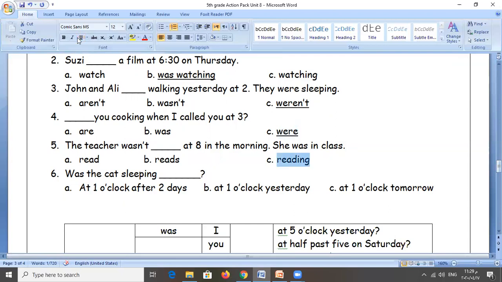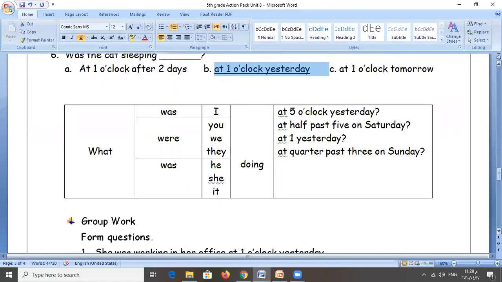Thank you, great. And for the last one, was the cat sleeping? Oh my God, we must pick the correct keyword. Now, we mentioned before that the keyword must be in the past. Tomorrow, future, no, not this one. After 2 days, it's the future also. No, yesterday, yeah. This word is talking about the past. At 1 o'clock yesterday. Yes, thank you.